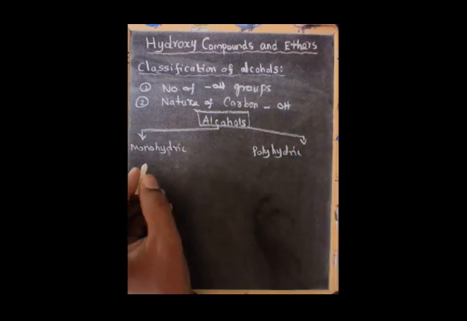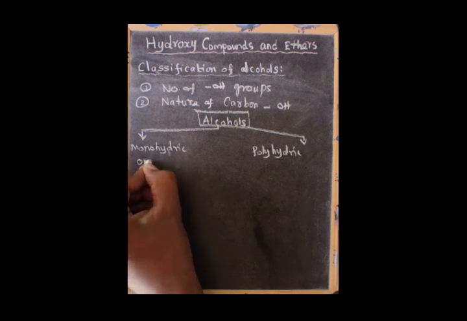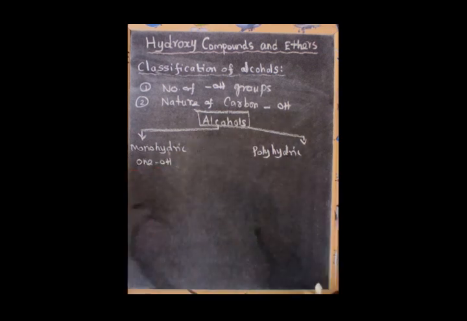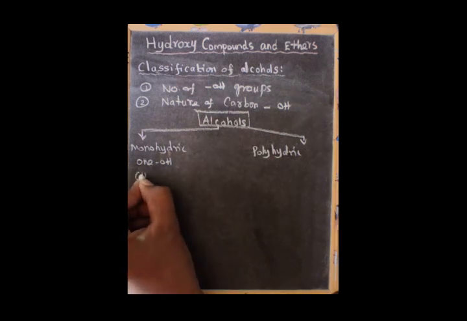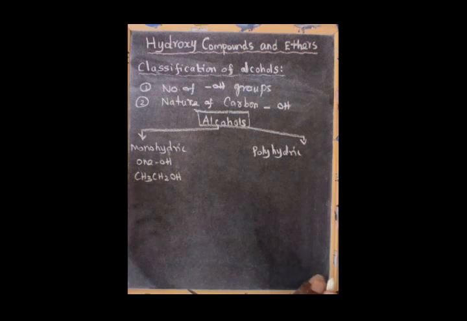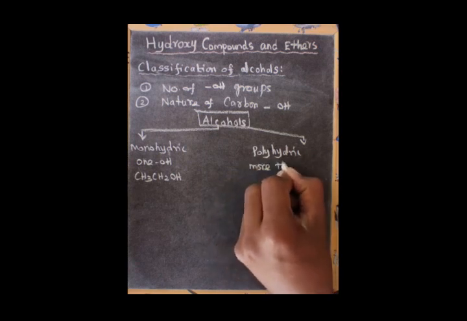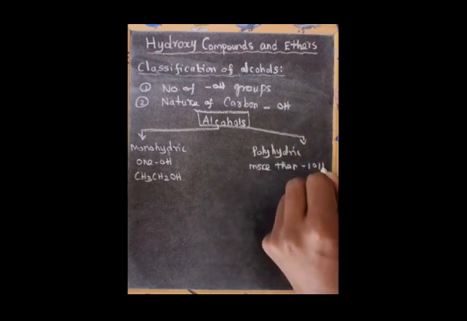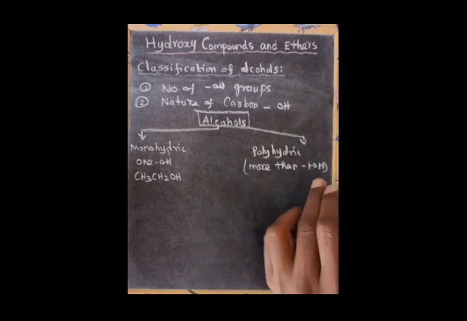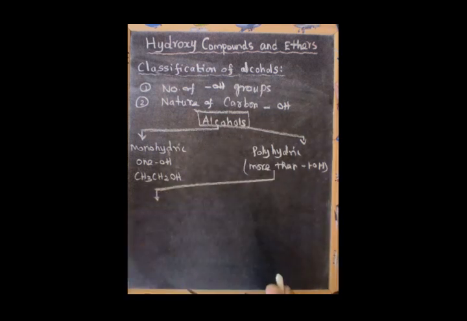Monohydric alcohol is nothing but the compound containing only one OH group attached to it, for example, ethanol, methanol and so on. Polyhydric alcohols contain more than one OH group. Further, we can classify the polyhydric alcohols into three types.